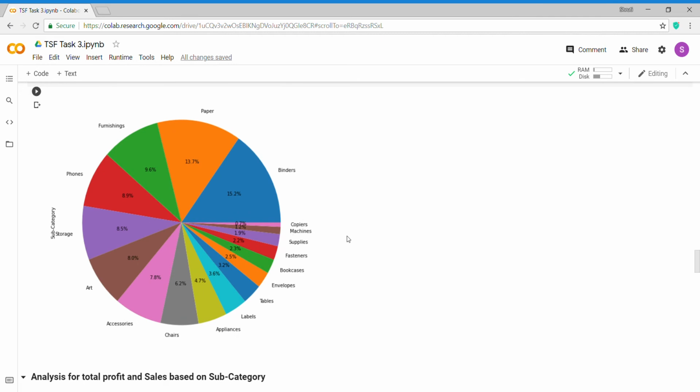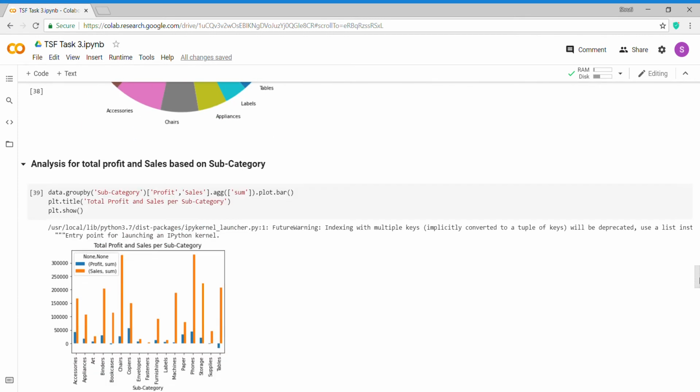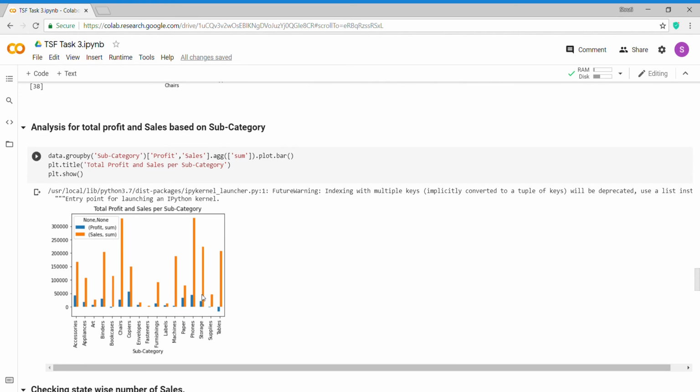Here I have plotted the pie chart for the subcategories. From this we can say that the store has a high variety of office supplies, that is binders and papers. Here I have done the analysis of total profit and sales based on the subcategories.